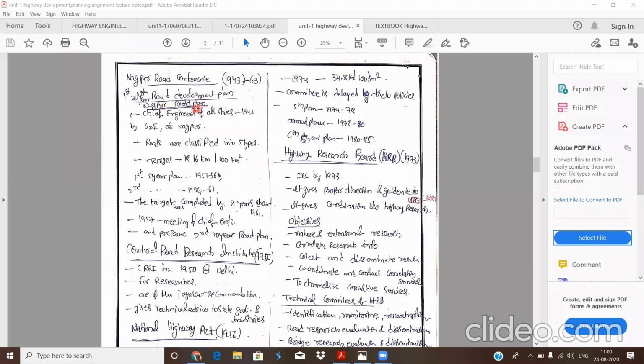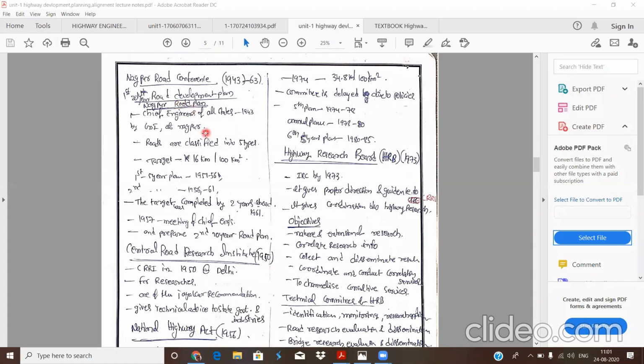Why? Because the conference was conducted by the chief engineers of all the states in 1943 by the Government of India at Nagpur. So that's why this development plan is named the Nagpur Road Development Plan. The chief engineers of all the states, in 1943 by the Government of India at Nagpur, finalized the first road development plan. So that's why the first road development plan is also called the Nagpur Road Development Plan.